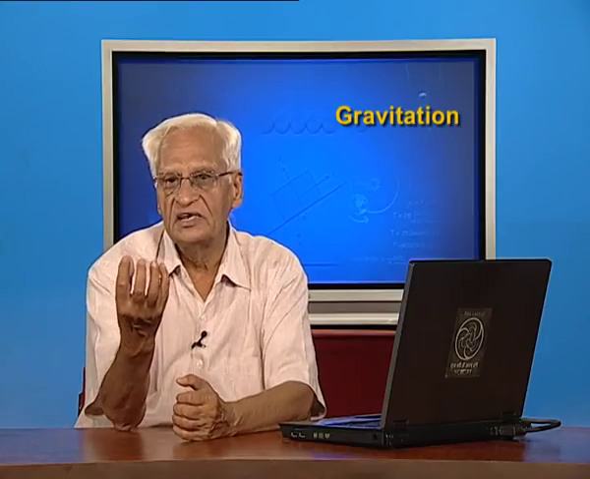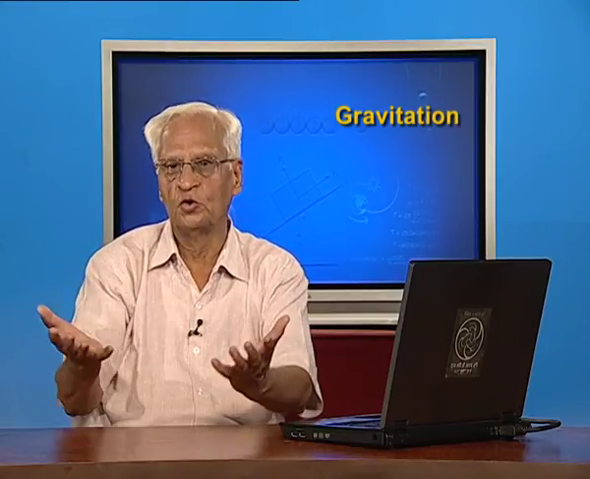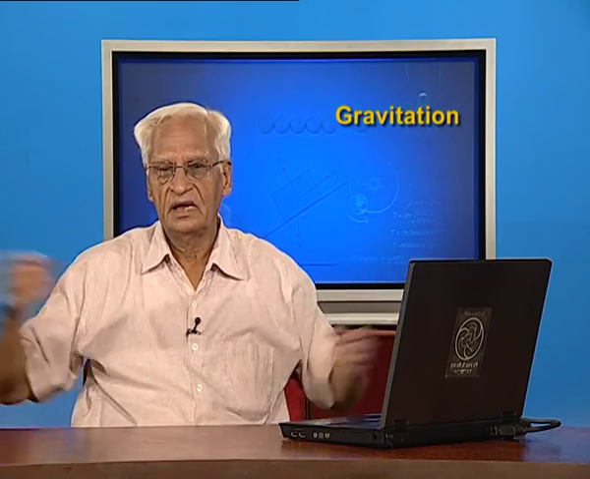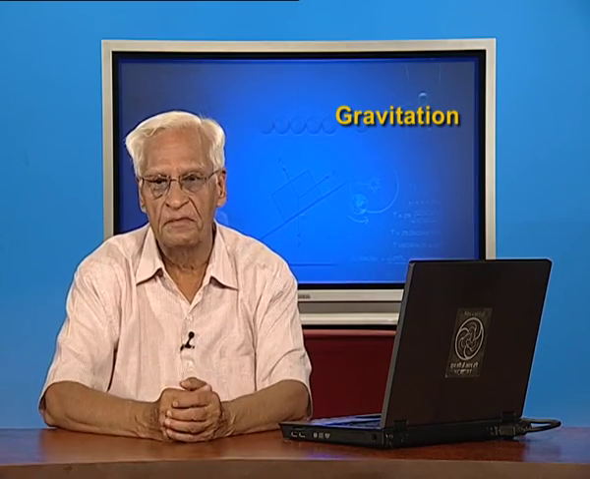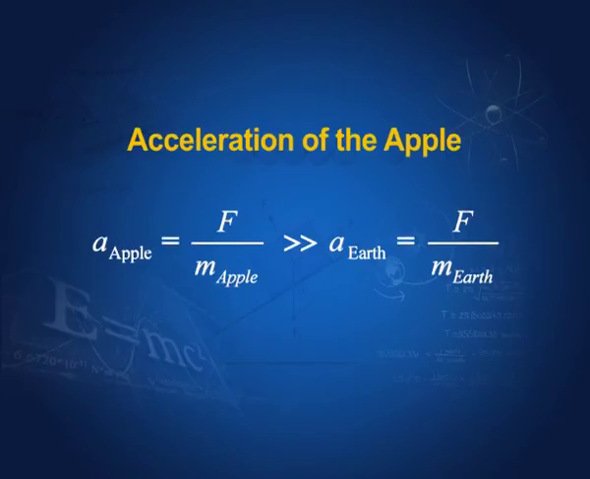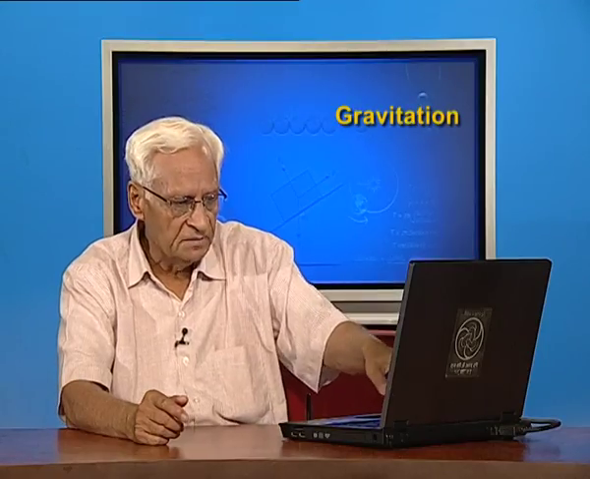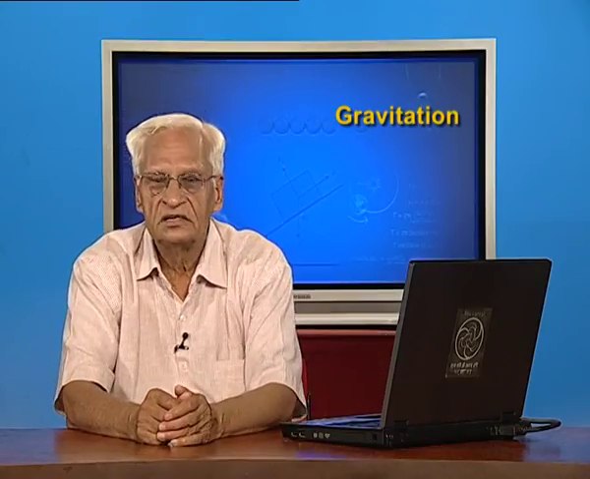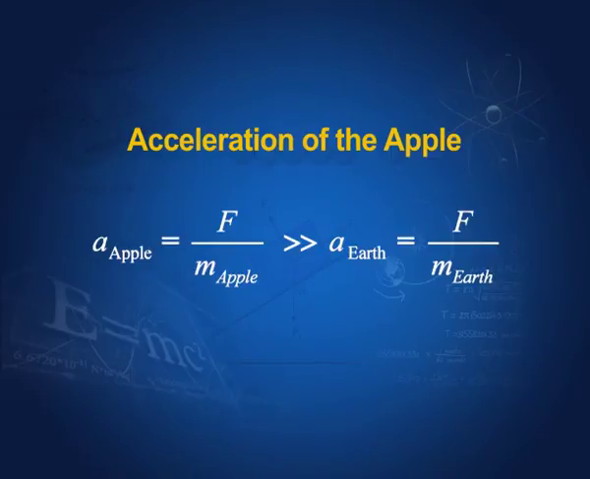So, the poor apple is very small, the earth attracts it, it shows. The earth is huge, and the attraction of the apple is very little, and therefore, it does not show. You can see the acceleration of the apple is F by the mass of the apple, which is much larger than the acceleration of the earth under the same force F, where the mass of the earth is M earth. Because M earth is much larger than M apple, the acceleration of the apple is much larger than the acceleration felt